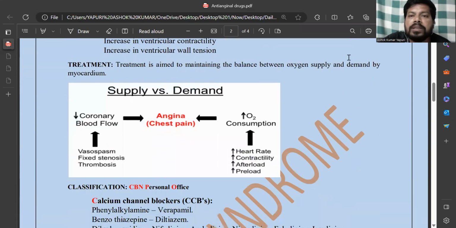So, based on this, the main aim of treatment is maintaining balance between oxygen supply and oxygen demand by the myocardium, the heart.